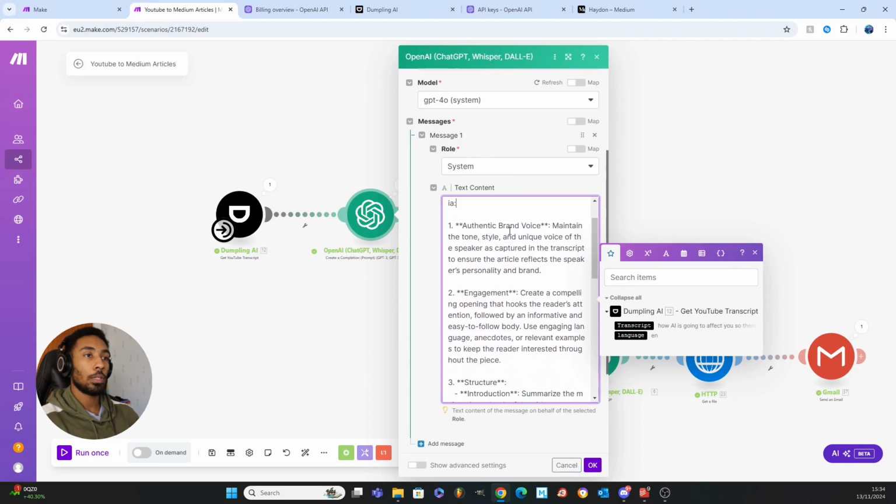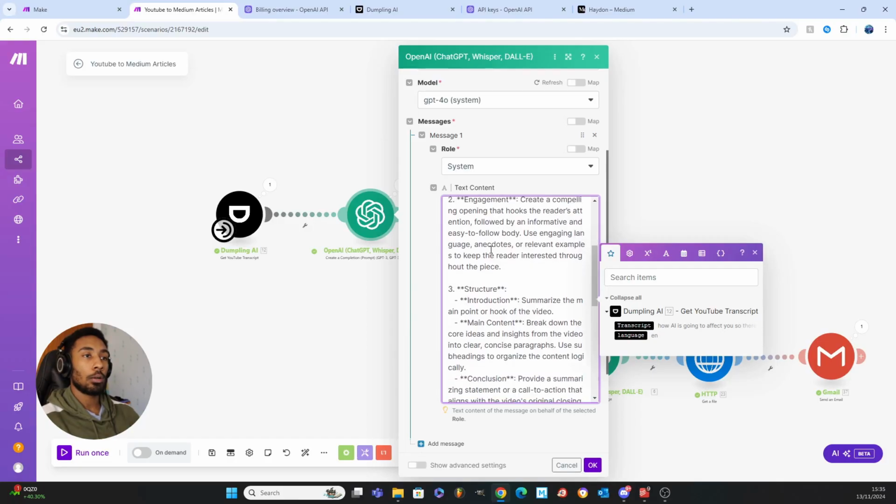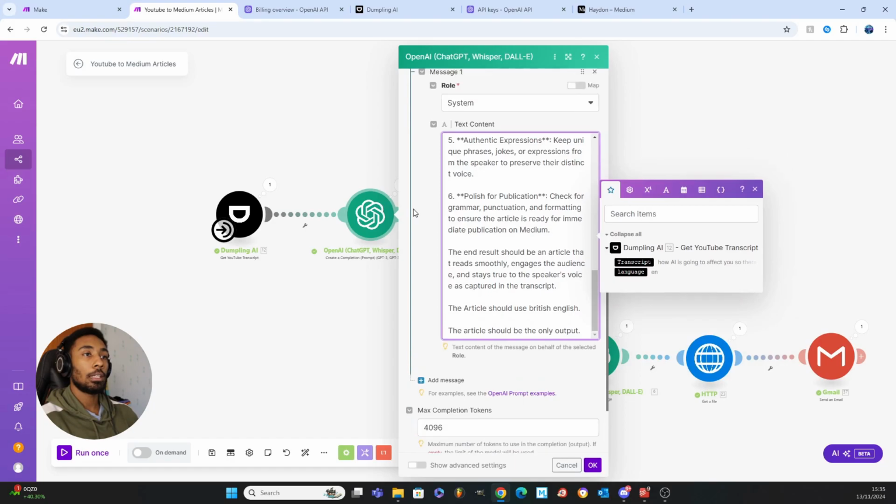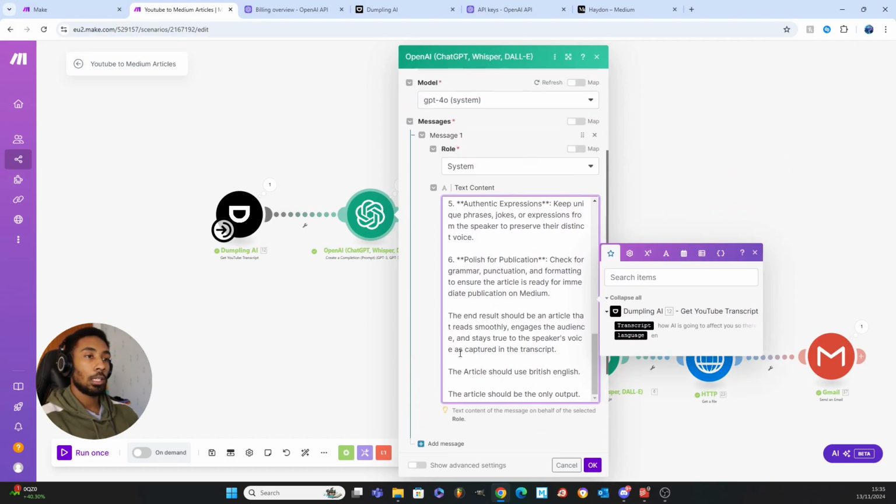And then we've put a few things in the prompt which are important. So again, authentic brand voice, meaning that we want the article to mimic the style of the transcript and the brand voice of the transcript. So in essence, we want the article to sound like it's actually you speaking and not just some randomly generated AI stuff, right? And then here we've put a few other pointers that we want the article to follow. And then it's important at the end here, we've got a couple of statements.